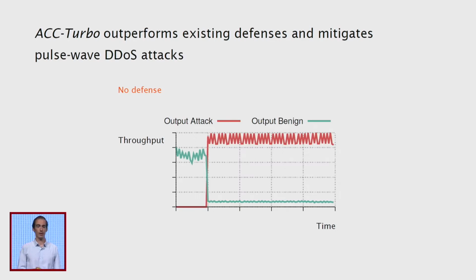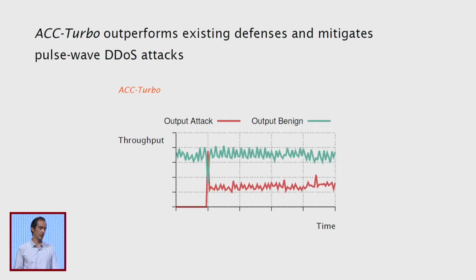So this is a plot of a UDP flood attack, a very simple one. You can see in green the benign traffic, and you can see in red the attack traffic. And under no defense, as you can see, as soon as the attack kicks in, the benign traffic gets completely deprioritized. Well, completely, the attack traffic manages to get all the bandwidth. Instead, when we use ACC-Turbo, we can see how we rapidly mitigate the attack traffic, and we manage to deprioritize attack traffic, and benign traffic manages to recover all the throughput.